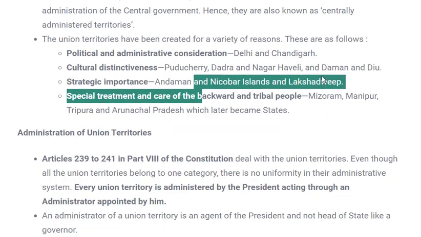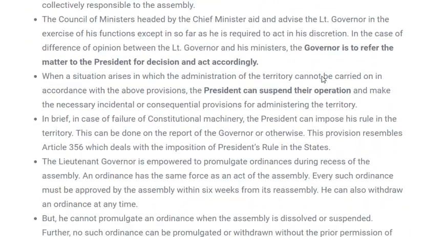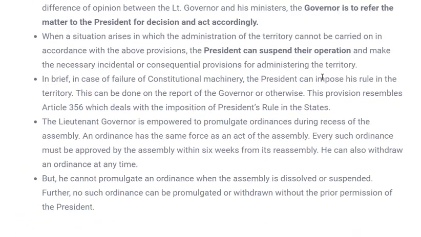So this was all about the state legislation. I hope everything is clear. Let's see if anything is left. I have talked about the special provision which is given to Delhi also. So this ends the video of the day, and I hope everything regarding state legislation is clear, and I've tried to compare state legislation with the center or union legislature.